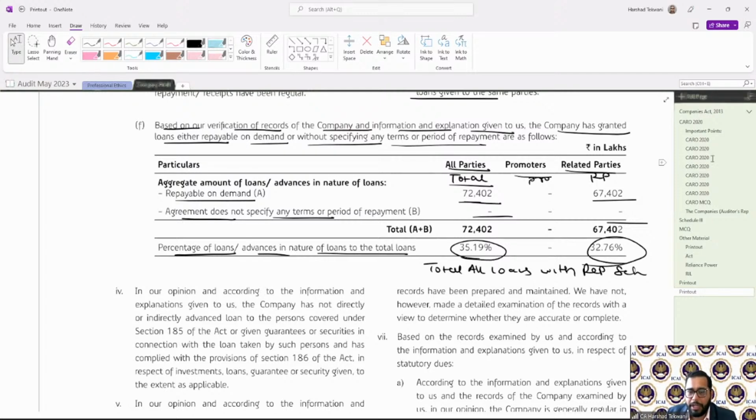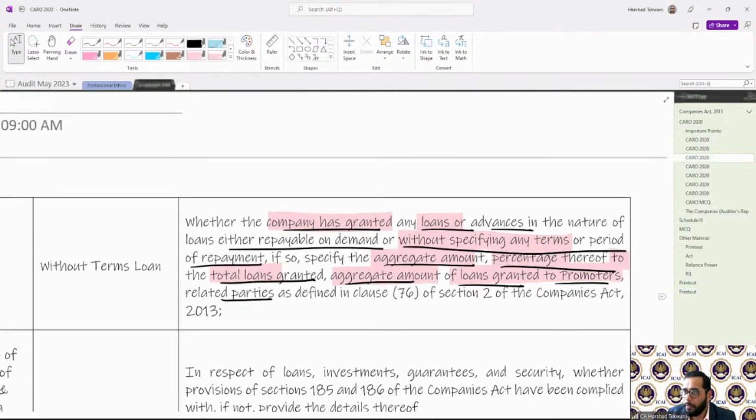Clear? Any doubt till now? Any doubt till now? Okay. If no doubt, then let me take one more MCQ.